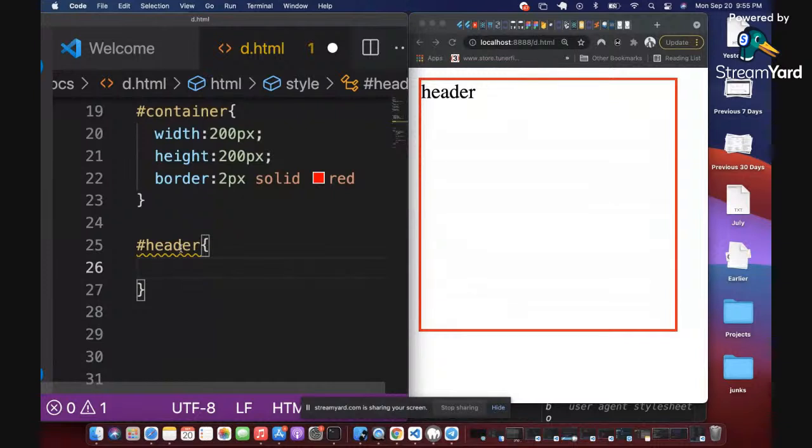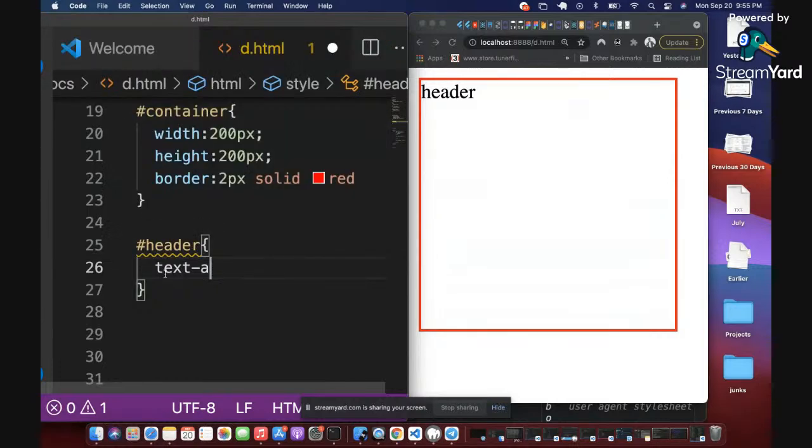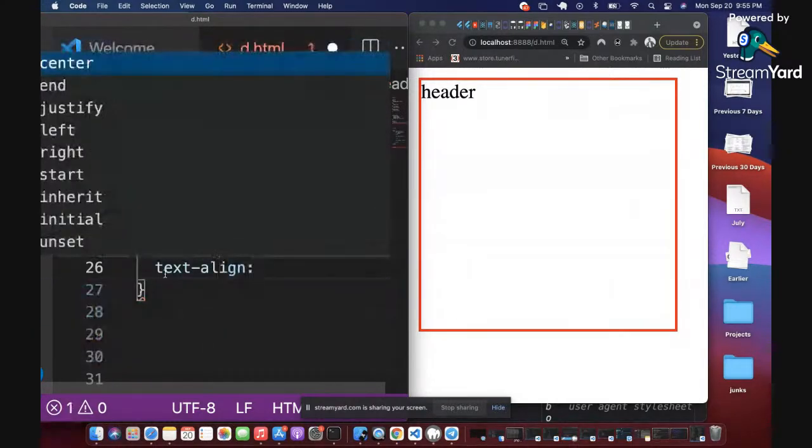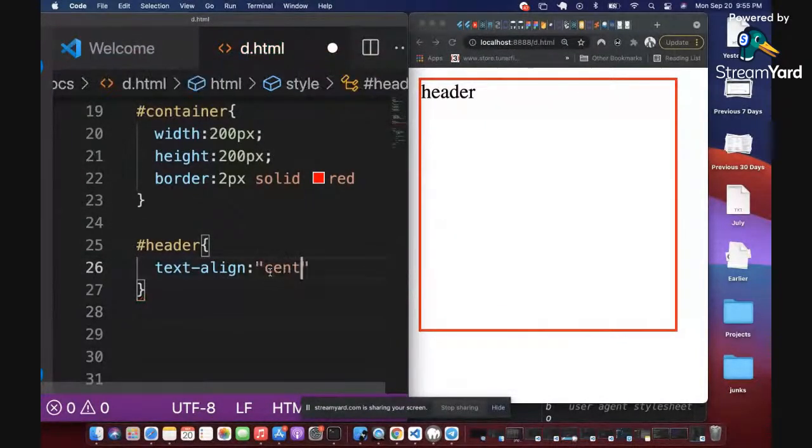So the first style I want to teach you now is to centralize any item on screen. When you want to centralize any item on the screen, especially when it's text, you use a property called text-align. So let me recap again. We've looked at color, background color, width, height, border. Now we are learning text-align. You can use text-align to centralize a particular element on the screen. So see the way this item here will jump to the center when I refresh.